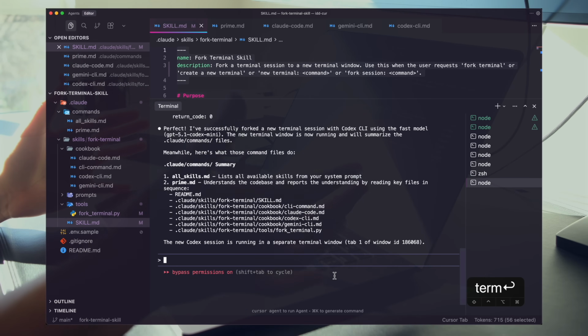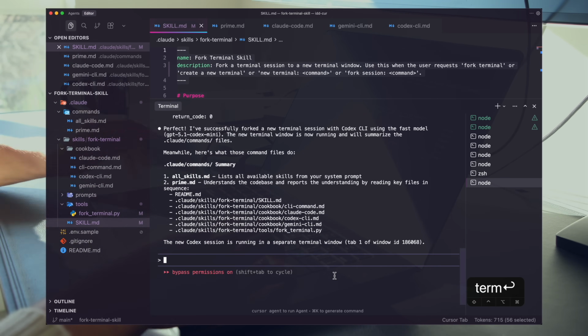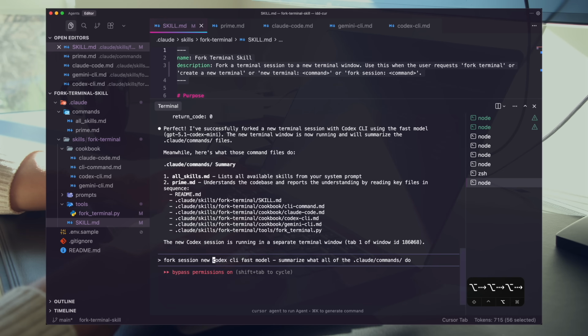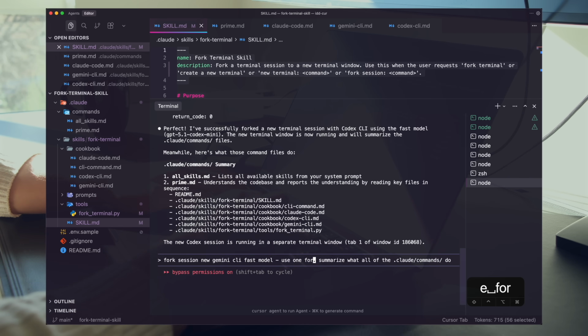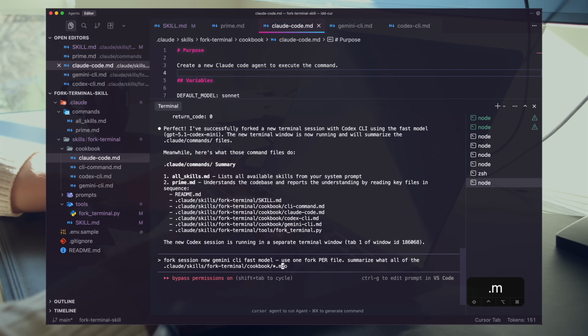I talk about scaling your compute to scale your impact. One of the reasons I did this is for this reason, right? We can do things like this. Fork, new codex CLI fast model, and we'll test with Gemini here, right? Gemini CLI fast model. Use one fork per file. I'm going to say summarize what all of the star.md do.